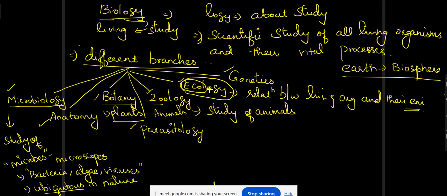So it is the study of the environment in which the living organisms are present. And what is anatomy? Anatomy is the term in which we study the structural part of the living organisms.